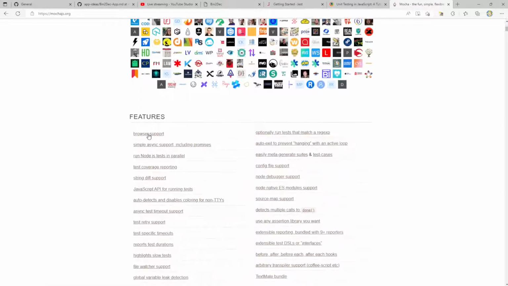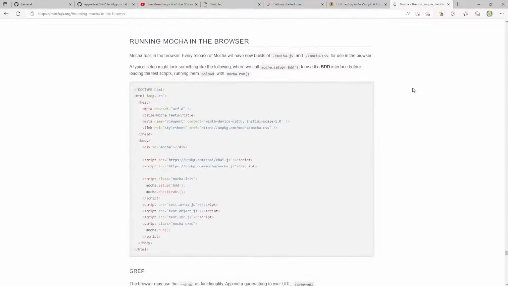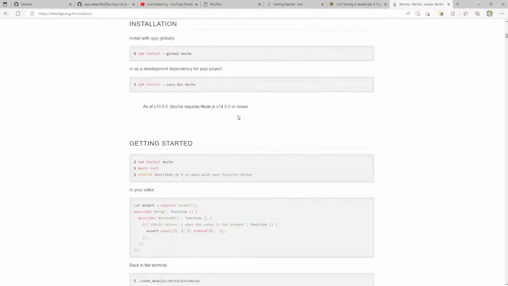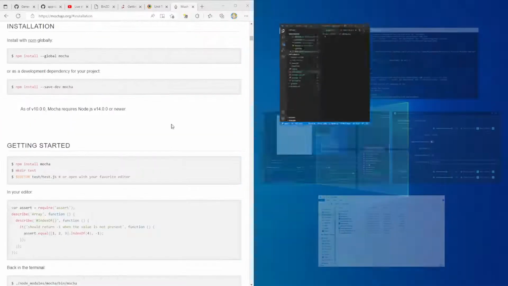I want to see some examples here. Browser support. Mocha runs in the browser. Every release of Mocha will have new builds of Mocha.js and Mocha CSS. Browser configuration. Where's the simplest example? Okay, installation. Let's try this one out.